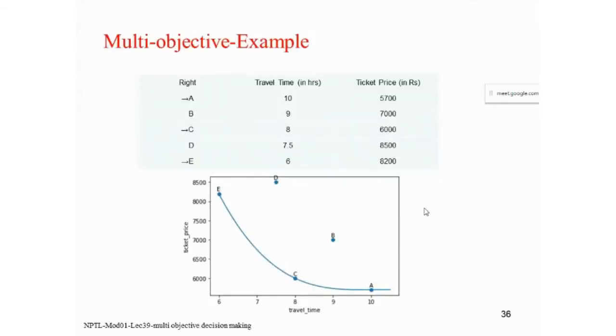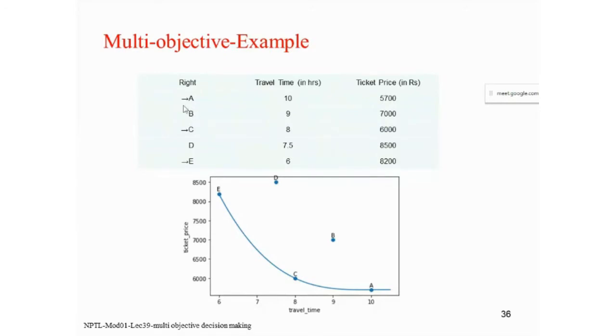So with an example, let us discuss how you will draw this Pareto front. Again, I am taking a very simple example. Suppose you have 6 flights, A, B, C, D, E. How will you choose the flight? Here we have 2 features, travel time and the ticket price. In the first case it is 10, in the second case the ticket price is 5700.